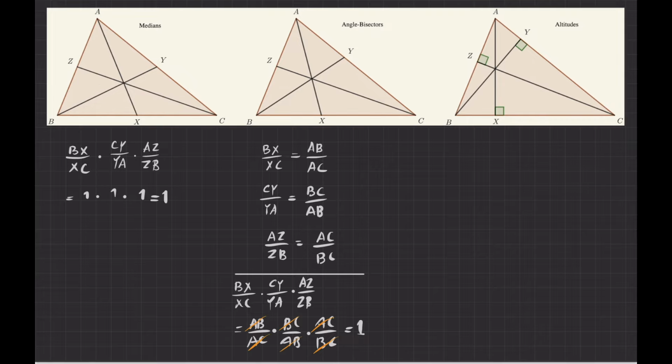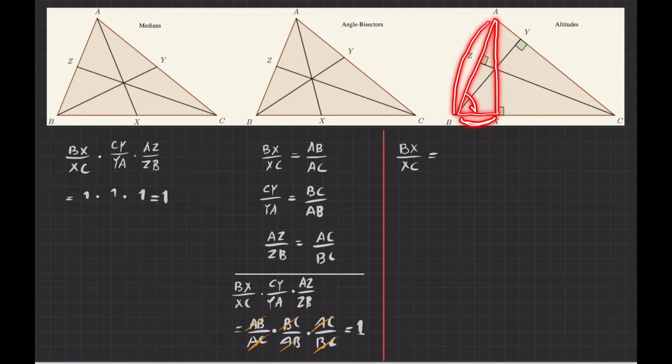Okay, now let us consider the last case. So let me open up a little bit of space here. So let me draw this line. In this case, I want to write BX over XC in this form. So I concentrate on this right-angled triangle here. And then I would say that this length BX is the hypotenuse AB multiplied by the cosine of this angle, which is cosine of the angle B. Okay, and I will do the same thing for the other one.